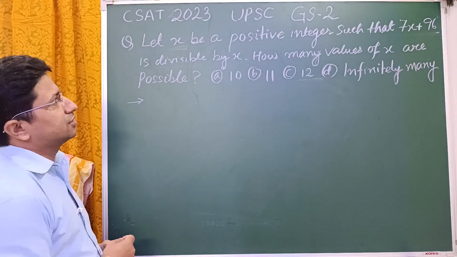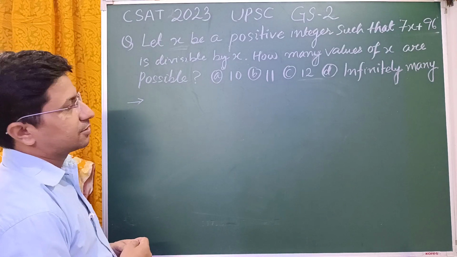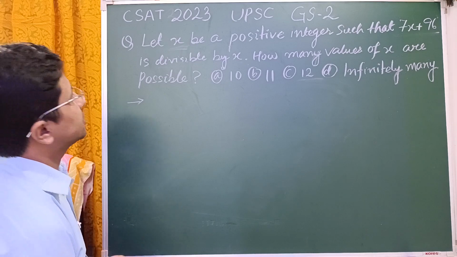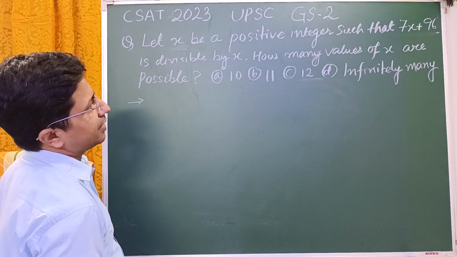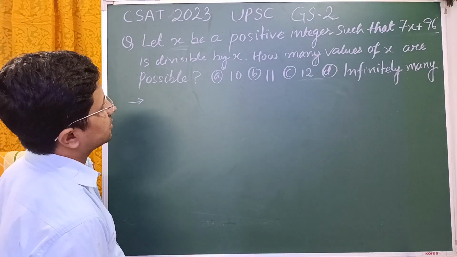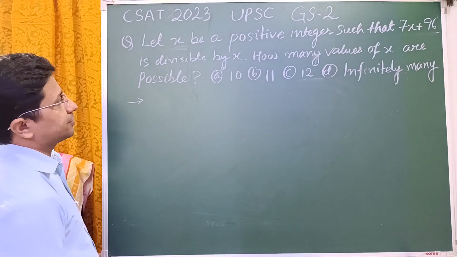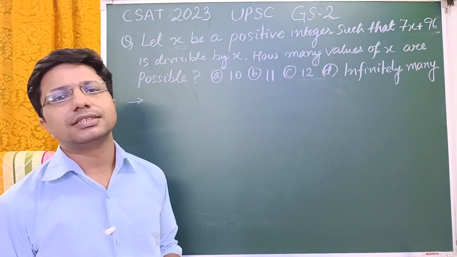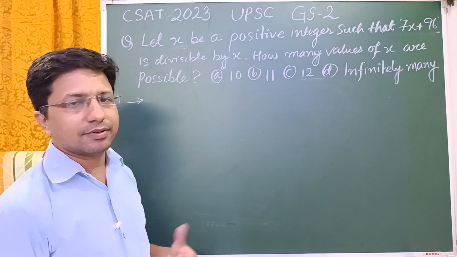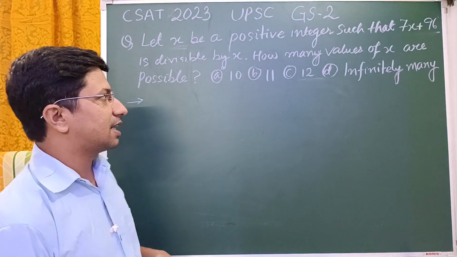Let us see this question which has been asked in the UPSC GS2 paper 2023 examination. Let x be a positive integer such that 7x plus 96 is divisible by x. How many values of x are possible? These are the options. The very purpose of solving this question is not just to get the right answer, which is obvious, but I am solving this question with two motives.